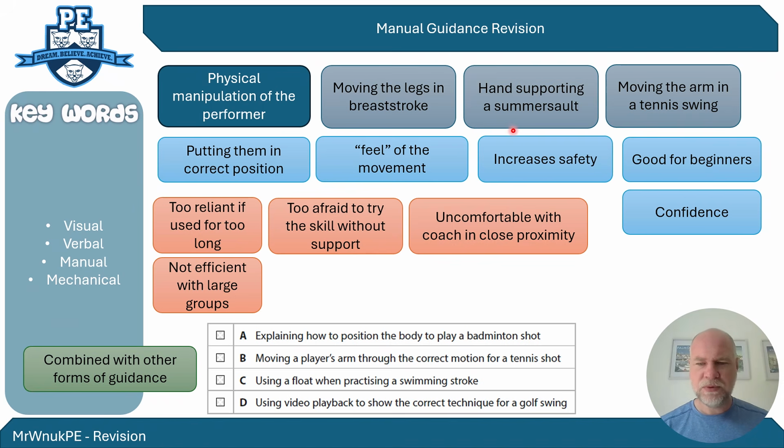It could be hand supporting a somersault in trampolines. You might hold their hand and then they grasp it, and then you put your hand on the back and they flip over doing a somersault, and the coach will support that. Or it could be moving the arm and lifting the tennis racket up, and the coach moving that arm up. So it's where the coach is physically manipulating the body of the performer.